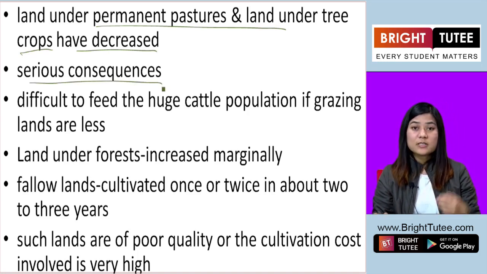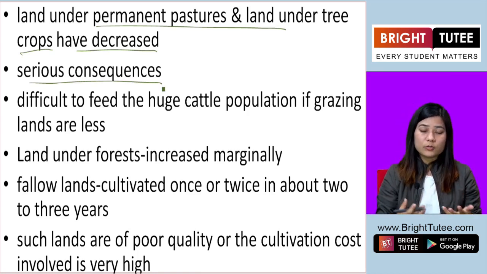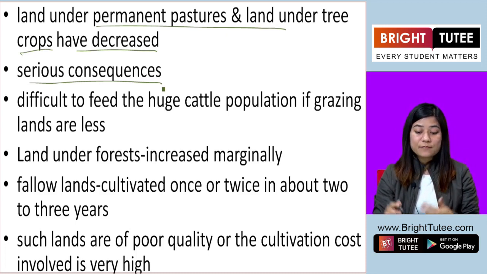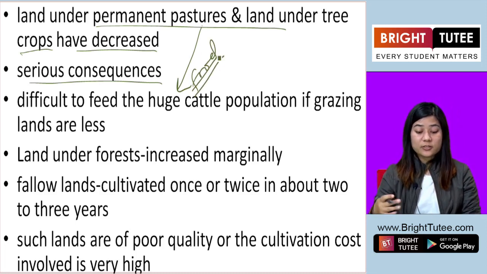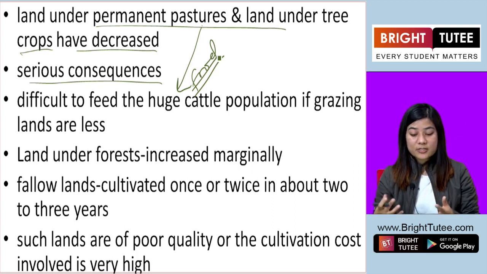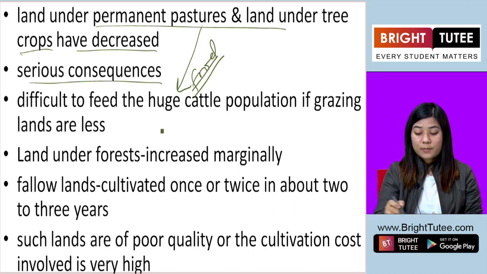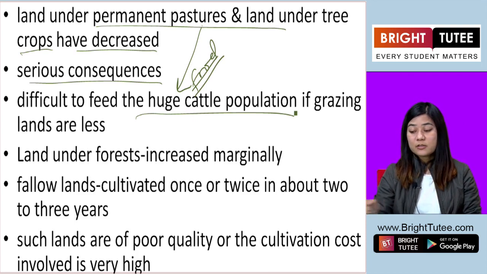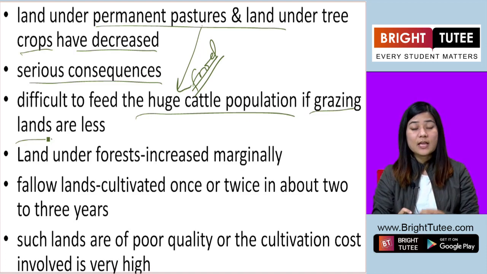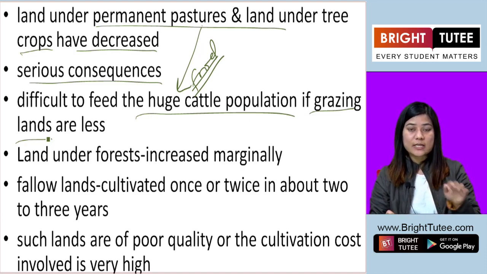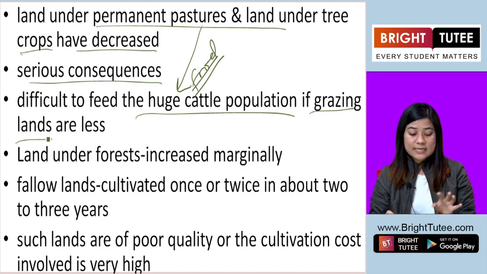Because then the cattle, the cow, the buffalo, the goat, cannot have food for themselves. They feed from the pastures. So when pastures decrease, it becomes a problem for the cattle population, because they'll have no grazing land or less grazing land, areas where they can graze, roam around, and eat the grass and plants.